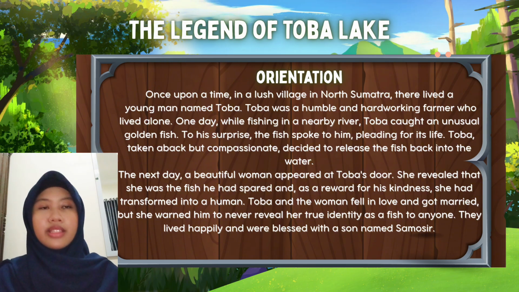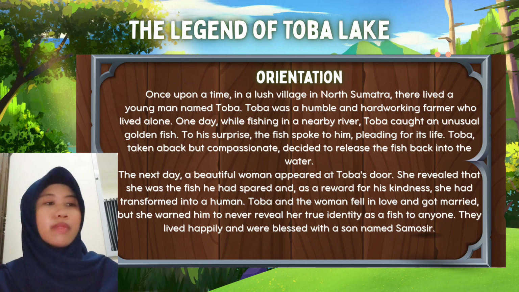The next day, a beautiful woman appeared at Toba's door. She revealed that she was the fish he had spared, and as a reward for his kindness, she had transformed into a human. Toba and the woman fell in love and got married, but she warned him to never reveal her true identity as a fish to anyone. They lived happily and were blessed with a son named Samosir.